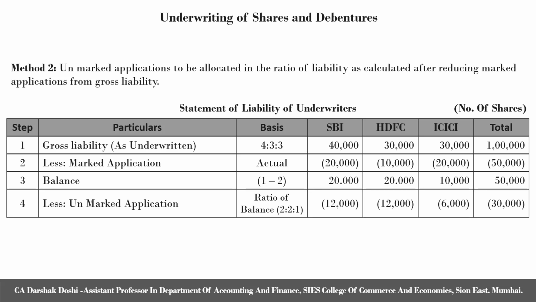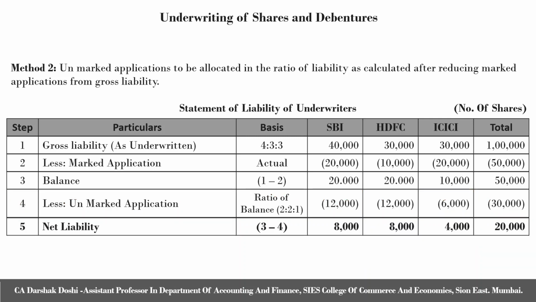In step 3, balance is calculated as step 1 minus step 2. Next step is to reduce unmarked applications. Here, as we have assumed that we will reduce unmarked applications in the ratio of liability as calculated after reducing marked applications from gross liability, that is in the ratio of balance as calculated in step 3, that is 2 is to 2 is to 1. Hence, if unmarked applications, a total of 30,000, are distributed amongst 3 underwriters in the ratio of 2, 2 and 1, it will be 12,000, 12,000 and 6,000. We get a net liability of 8,000 shares, 8,000 shares and 4,000 shares, a total of 20,000 shares.